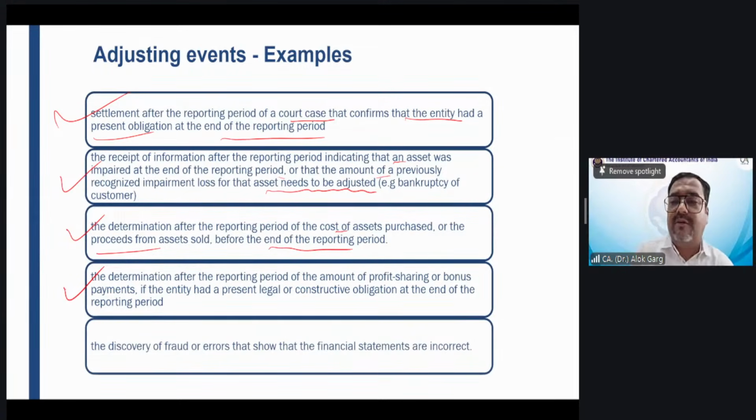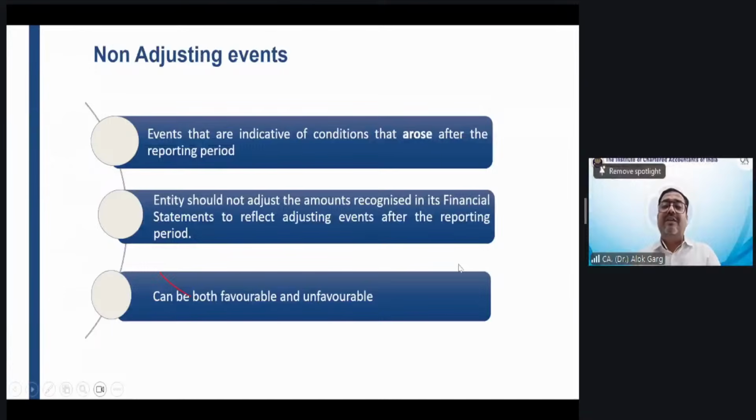So basically, after 31st March, you are able to know that an error has happened even in the current year. I mean to say this 31st March or the past year. So in that case, while you get to know after 31st March, it will be treated as an adjusting event and you have to correct the error in the current year itself. So these are the adjusting events.